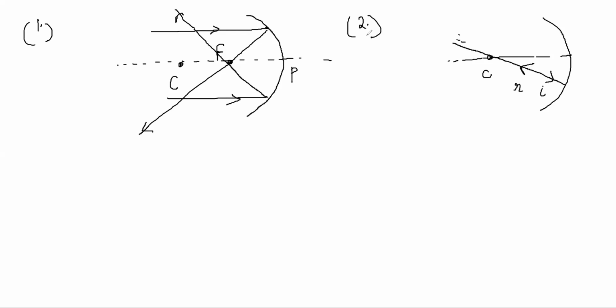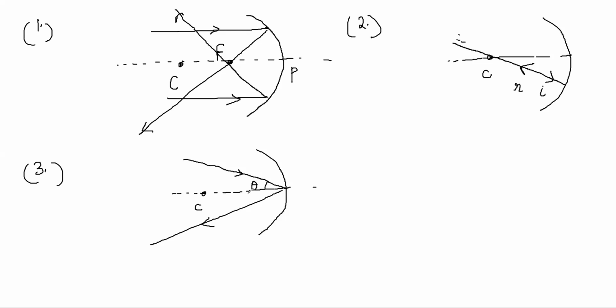Then the third type of ray can be this one. This is the principal axis, this is the center of curvature. If you have a ray that hits the pole directly, and this angle is theta, then it will come back like this with the same angle theta, because obviously this line is the normal.